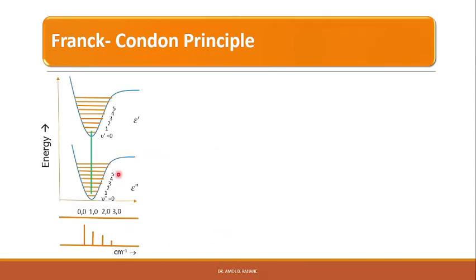Here in this case, the upper electronic state has the same equilibrium internuclear distance as that of the lower state. Now the Franck-Condon principle suggests that the transition occurs vertically on the diagram, since the internuclear distance does not change. If we consider the molecule to be initially in the ground state, both electronically, that is E double prime, and vibrationally, that is nu double prime equal to 0, then the most probable transition is indicated by the vertical line from nu double prime equal to 0 to nu prime equal to 0.